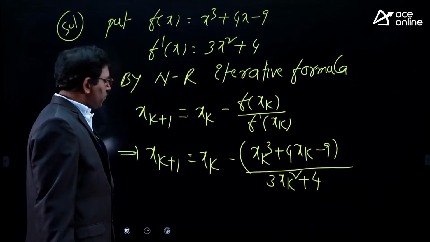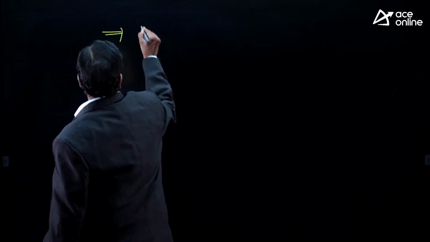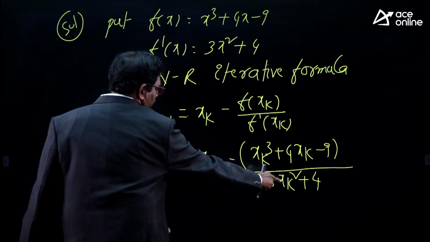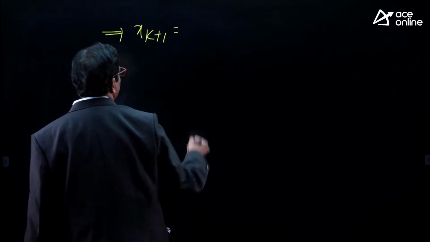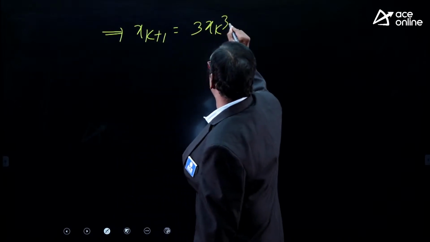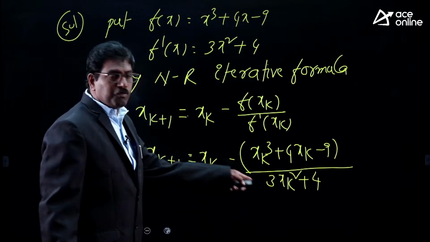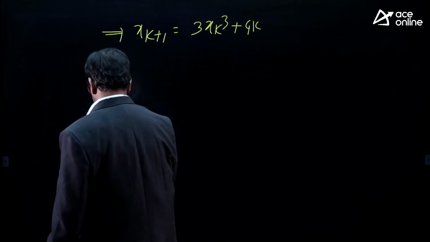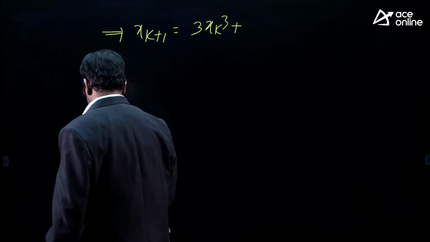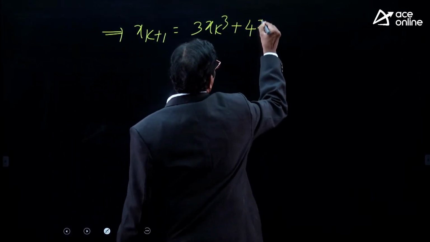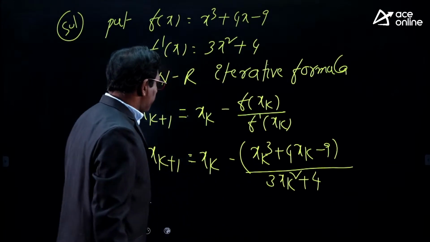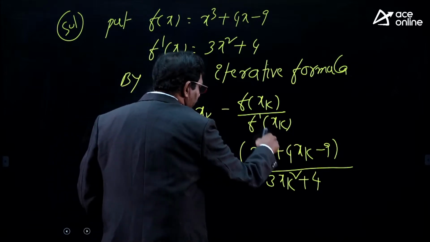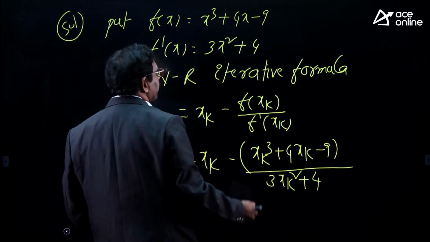Next, simplify. That implies xk plus 1 is equal to the LCM: 3xk square into xk is 3xk cube, plus 4xk, so 3xk cube plus 4xk minus xk cube minus 4xk plus 9.